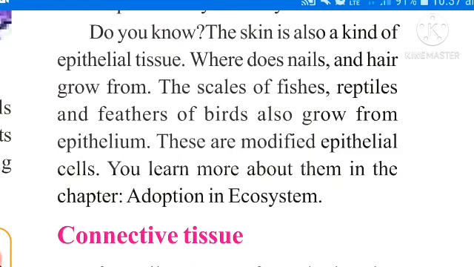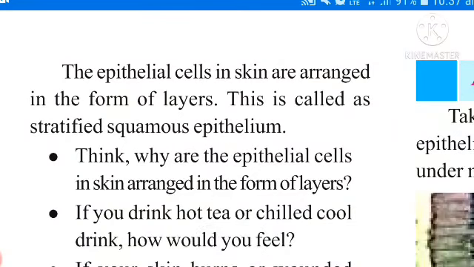And one more epithelial tissue is present, that is stratified squamous epithelium. Do you know stratified squamous epithelium? Observe here, the epithelial cells in the skin are arranged in the form of layers. This is called a stratified squamous epithelium.